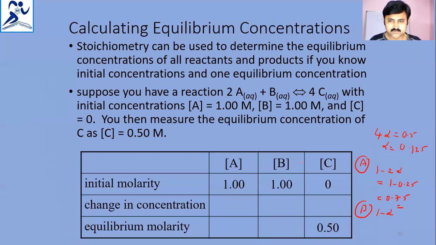If you take 0.125, 1 minus 0.125 is actually 0.875, which is taken approximately as 0.88. That's why the value of A is 0.75 and the value of B is 0.88. Right? So that is the answer for this question.